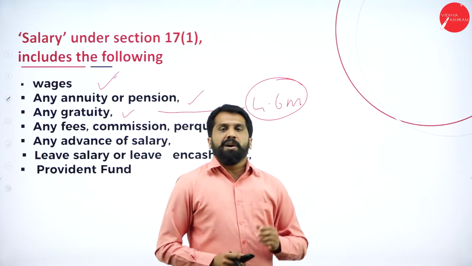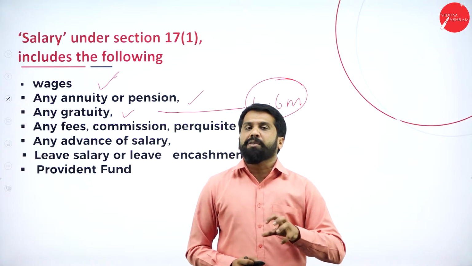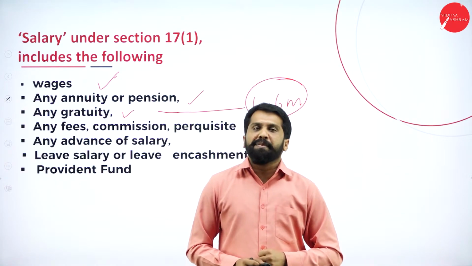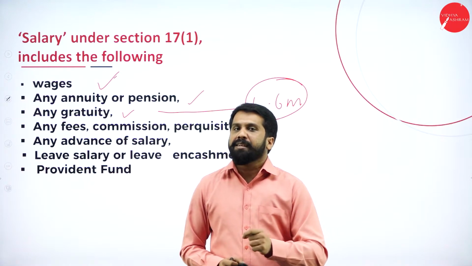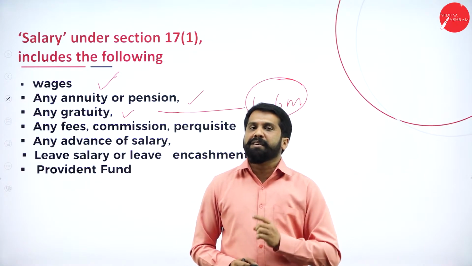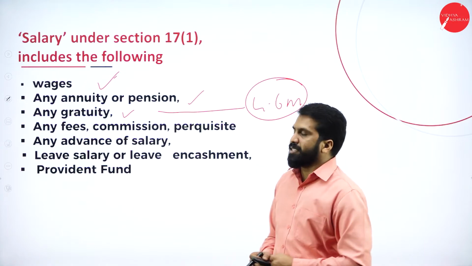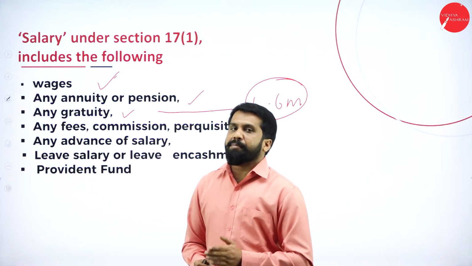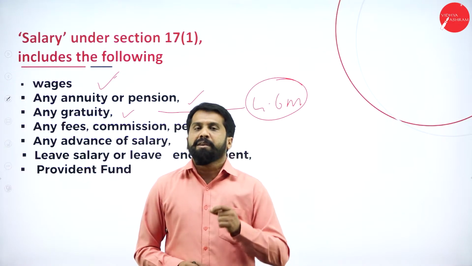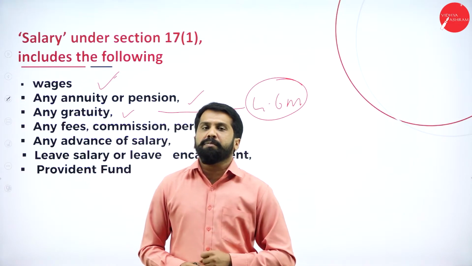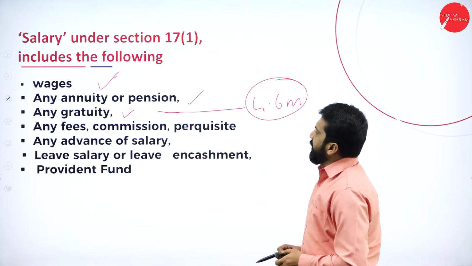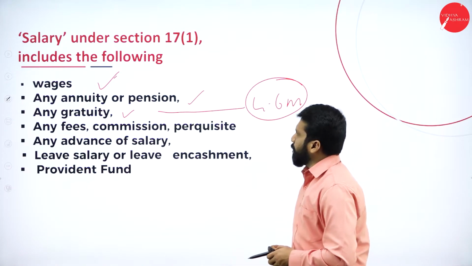So according to the number of years you have worked, on that basis you will be benefited. Your recent salary will be calculated for your gratuity purpose. Recent salary means what you received at the time of retirement. Now, any fees, commission or perquisites.